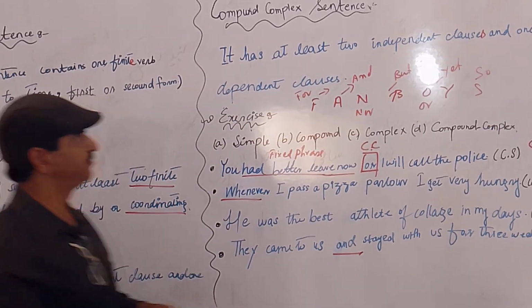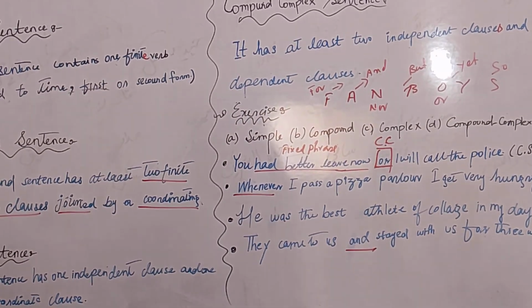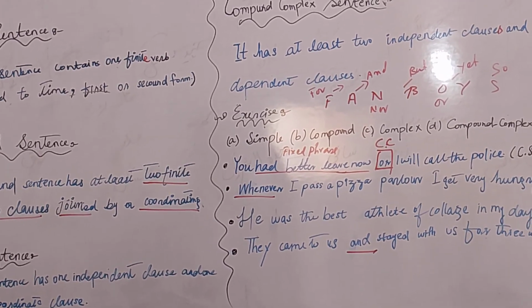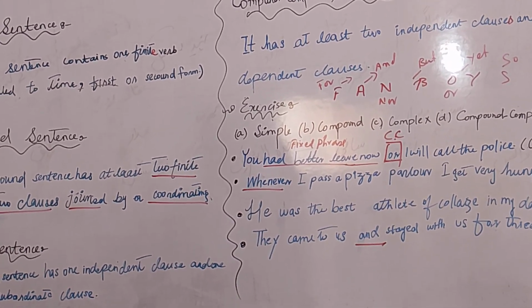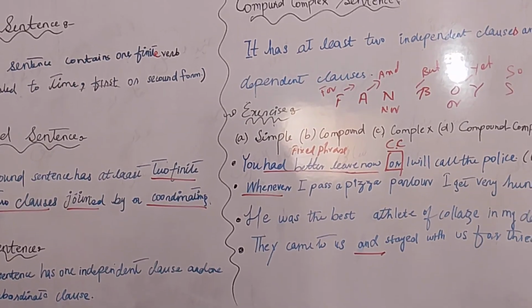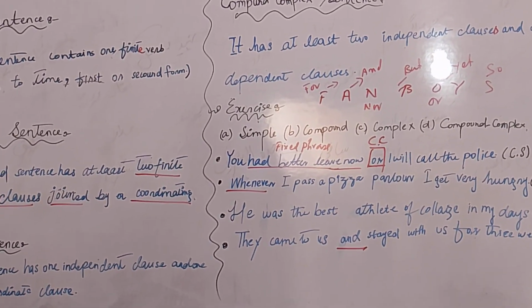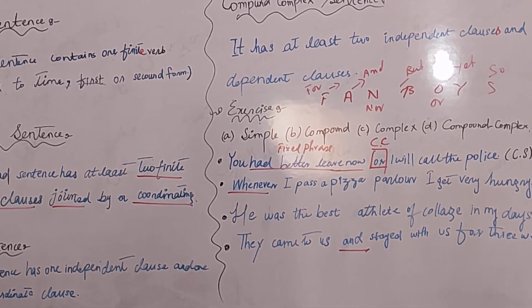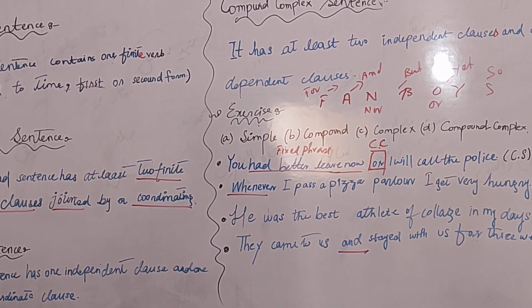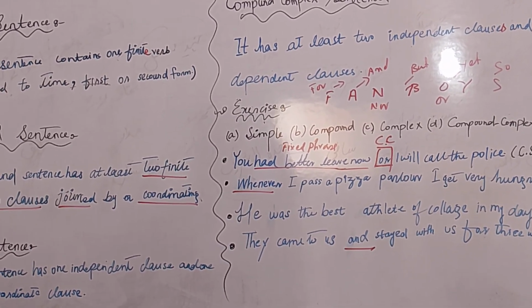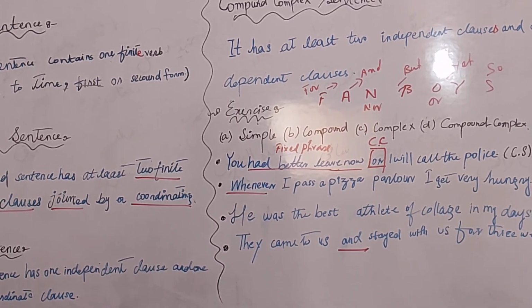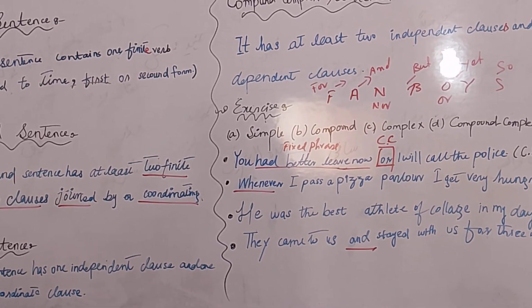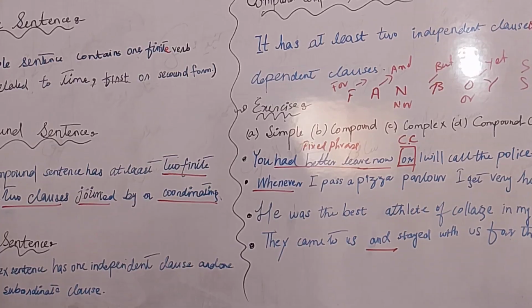Clear? They are coordinating conjunctions. If you remember FANBOYS, you remember coordinating conjunctions. So a compound sentence has two finite verbs, two clauses, joined by a coordinating conjunction. Remember the definition. If you remember the definition, you will be able to identify the sentence types.